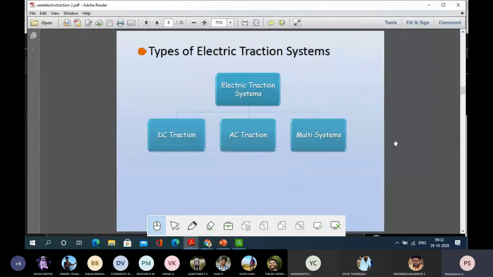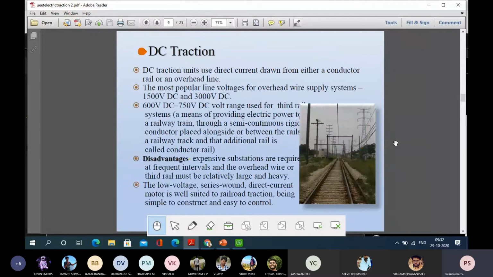Whenever the train is stopped, in order to produce a very huge amount of torque, they engage the DC series motor during starting. After reaching a certain speed, they cut down the DC and start using AC motors only for further power propulsion. We should also know DC traction, because almost it is now not existing.